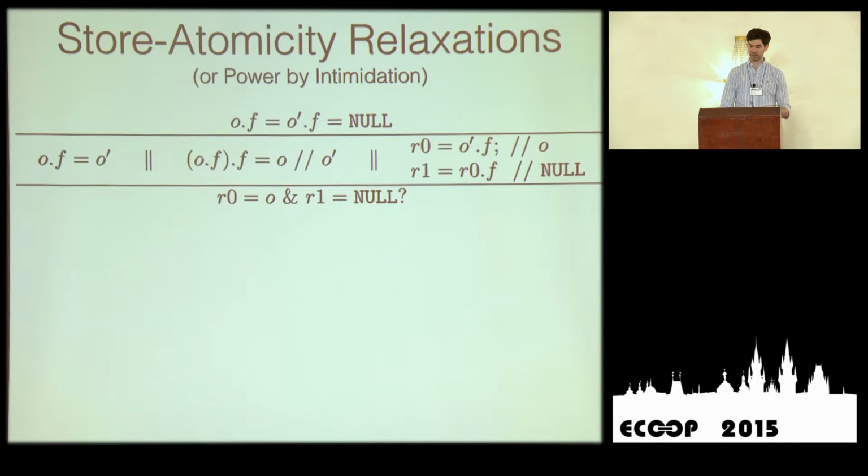And then on the F field of O prime, it will write O. And then the rightmost thread reads the F field of O prime, and to whatever it read, reads the field F again a second time.